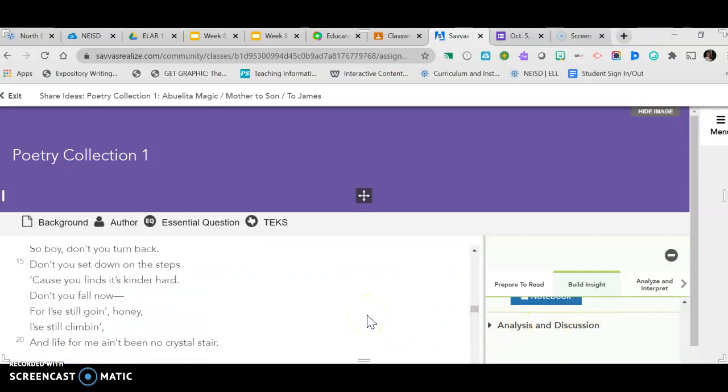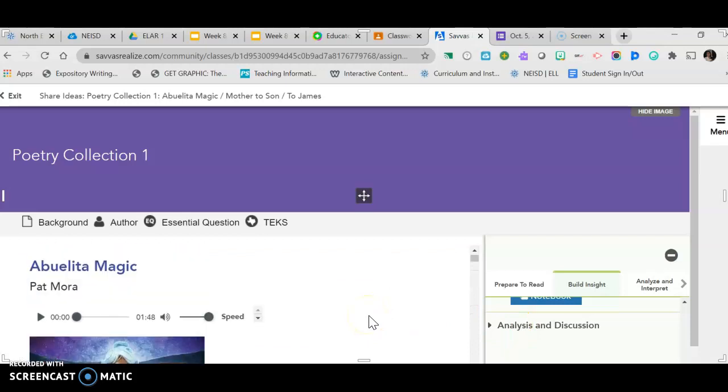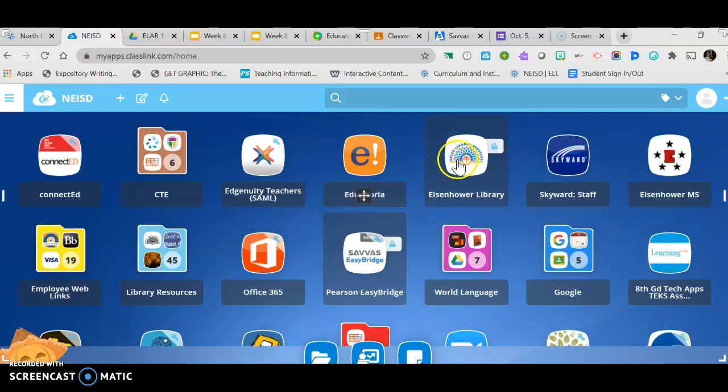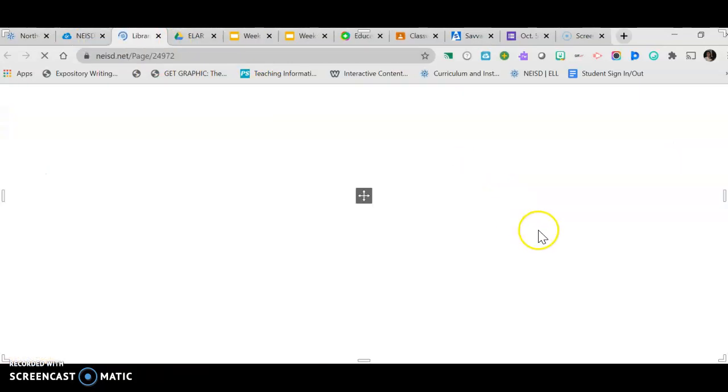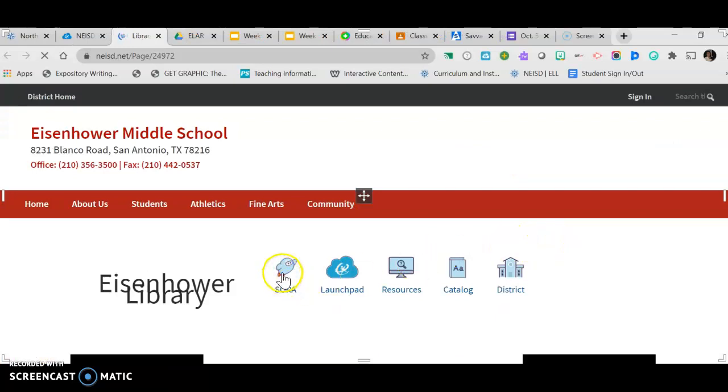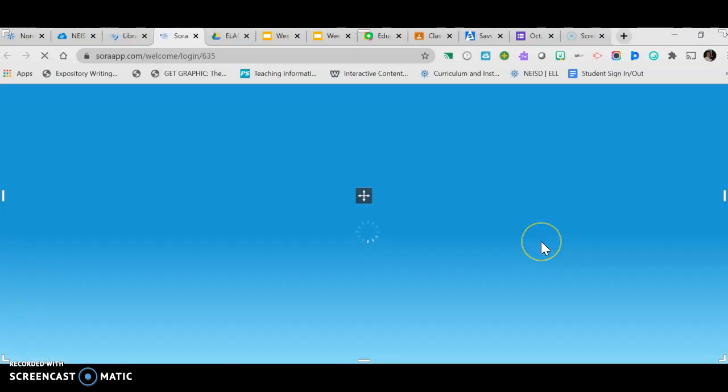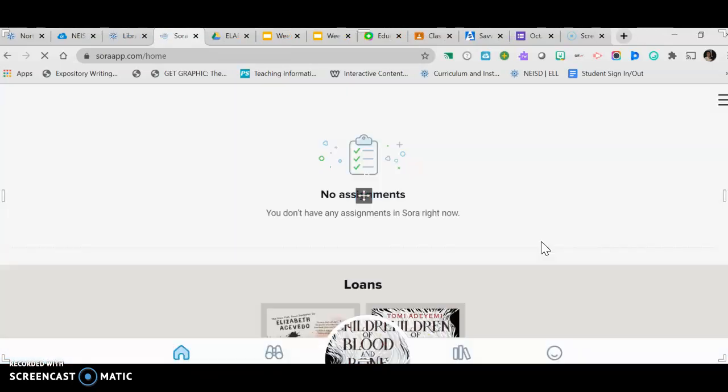So, this is your work for today, el trabajo para hoy. So, please make sure you complete that. If you finish, then you need to go to the Launchpad. You need to go to the Eisenhower Library. You need to click on the Sora app. And you need to read your book in the Sora app.